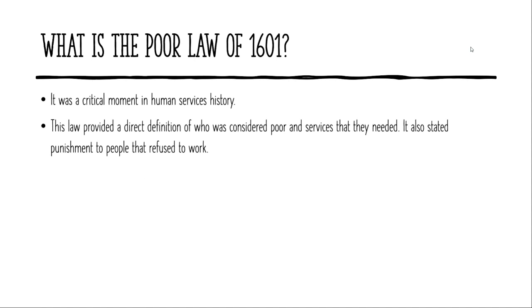What is the Poor Law of 1601? The Poor Law of 1601 was a critical moment in the history of human services. The Poor Law provided a direct definition of who was considered poor and the services that they needed. It also stated the punishments to people that would refuse to work.